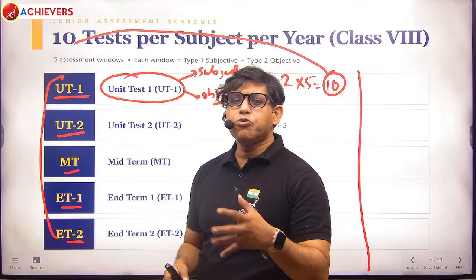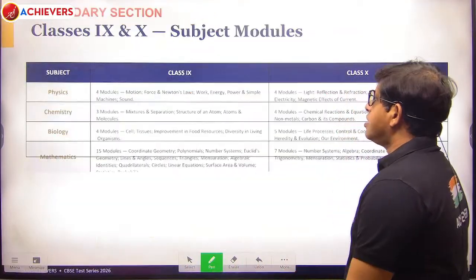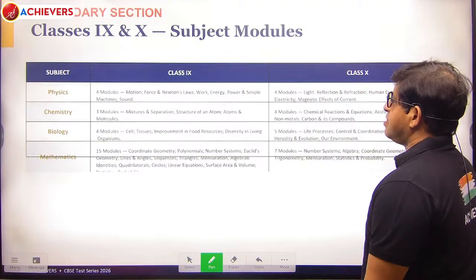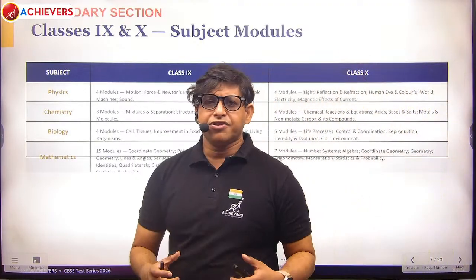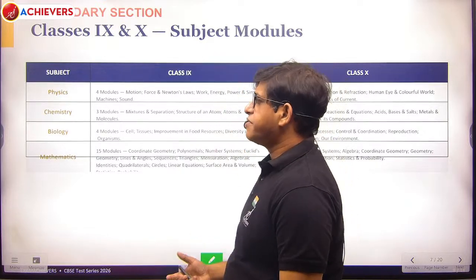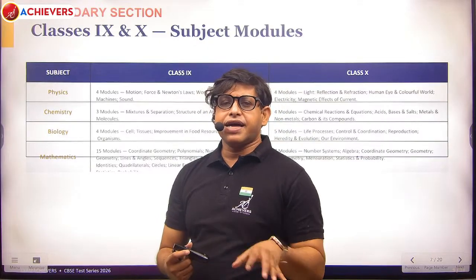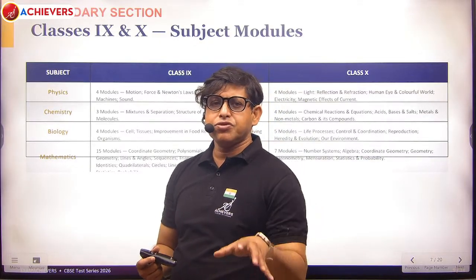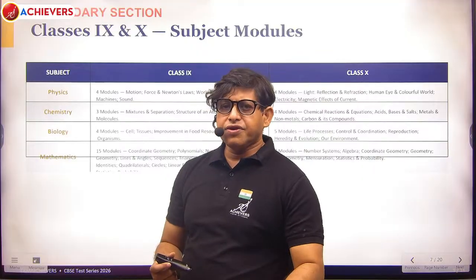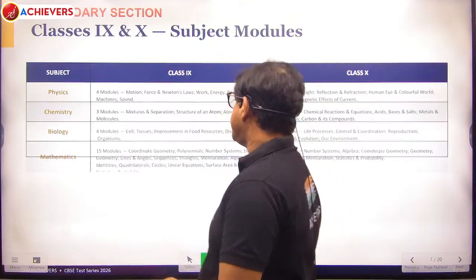But our main motto is taking the school or board examination. The rest is self-explanatory, because for classes 9-10, what is different is only the syllabus and the schedule. The pattern is exactly the same: UT1, then UT2, then MT, then ET1, then ET2. So there are 5 exams, 5 into 2, 10 tests.